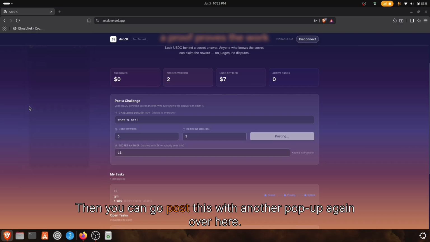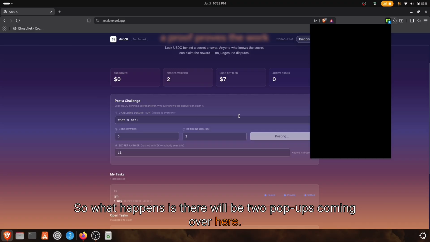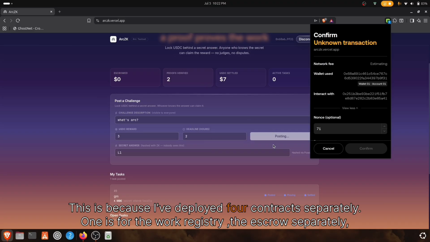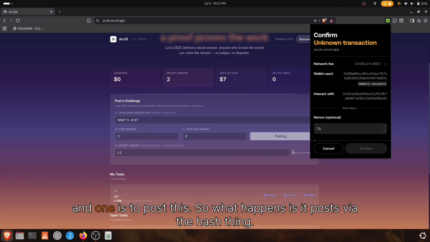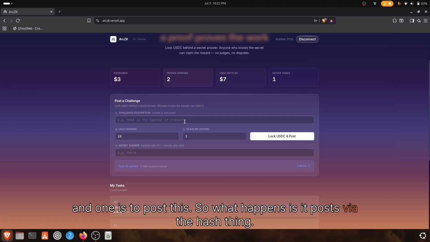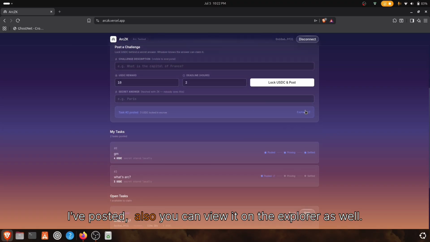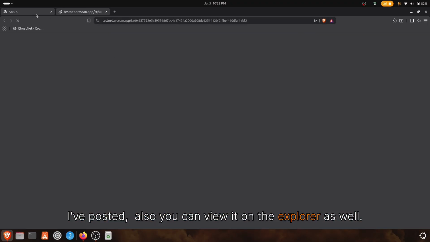Then you can go post this with another pop-up over here. So there'll be 2 pop-ups coming. This is because I've deployed 4 contracts separately. One is for WorkRegistry, one for the escrow separately, and one is to post this. So it posts via the hash. This is where you can see I've posted. Also, you can view it on the Explorer as well.